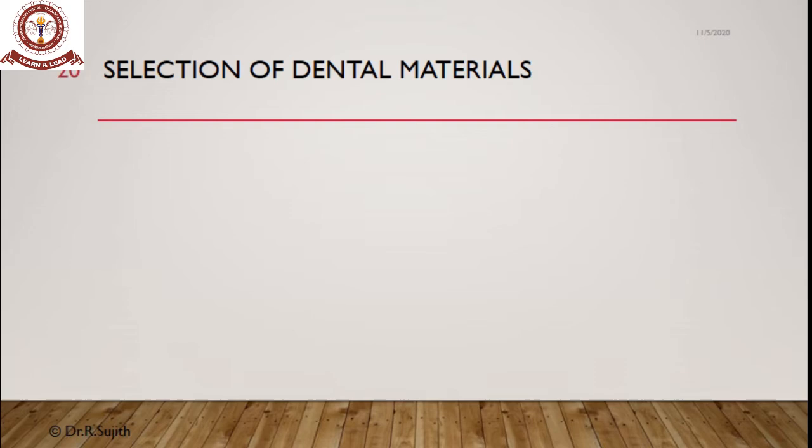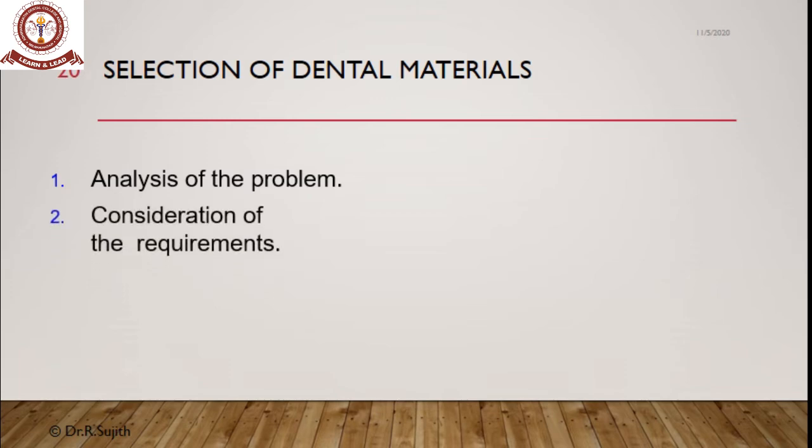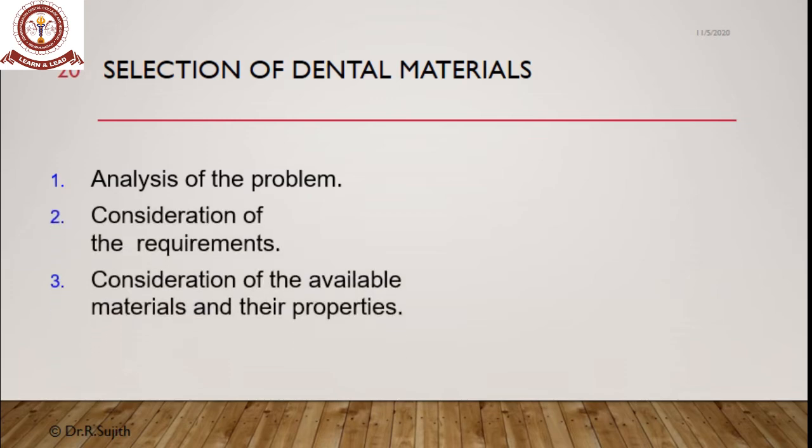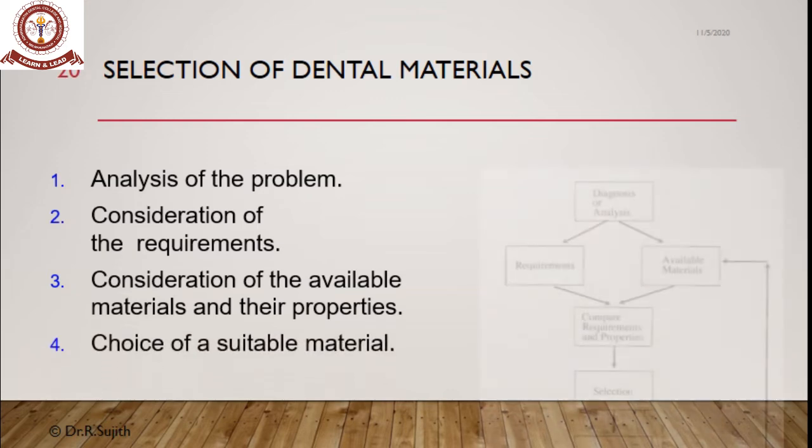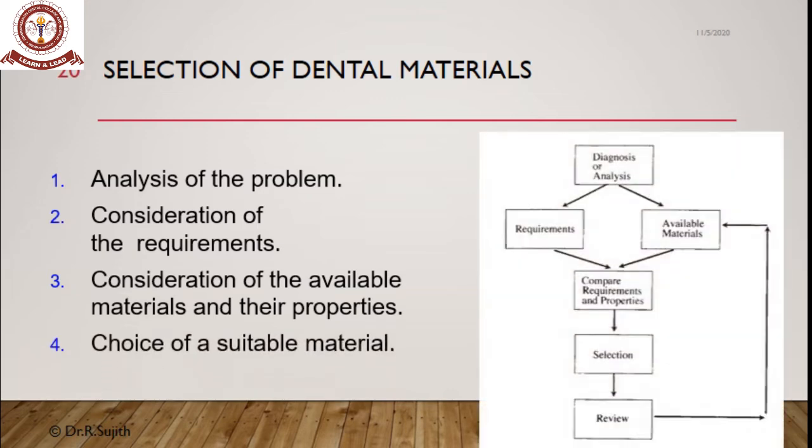Now we know what are the dental materials available. So how will you select the dental materials based on the case? There are some points which need to be considered. First one is the analysis of the problem, consideration of the requirements, and consideration of the available materials and their properties, and choice of suitable materials. This is the flow chart which represents these points need to be considered while selecting the material, which will be discussed in detail in the subsequent slides.